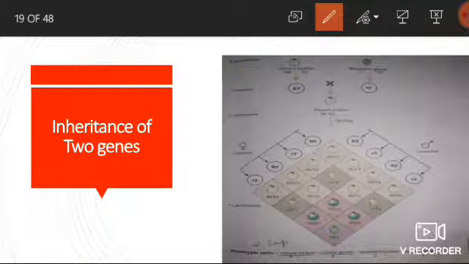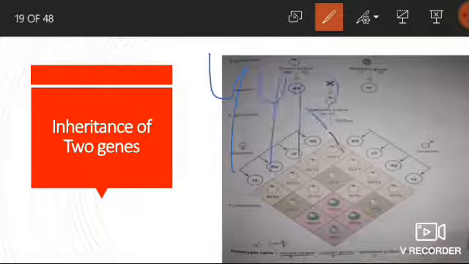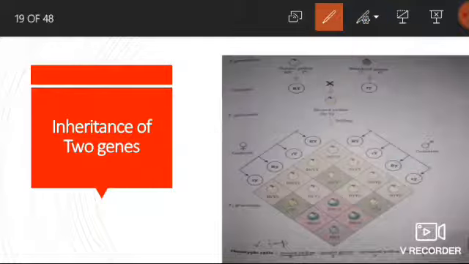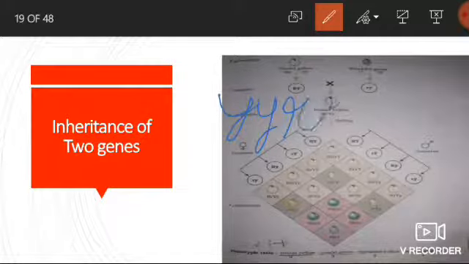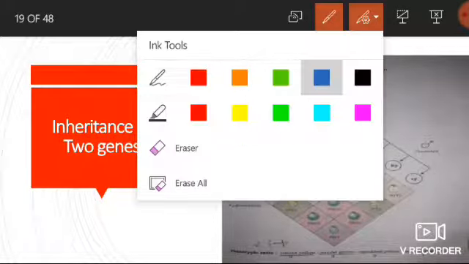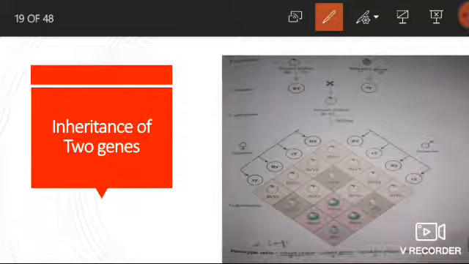In the dihybrid cross, pure breeding pea plants having yellow round seeds, that means capital Y capital R, and pure breeding pea plants having green wrinkled seeds, that means small r small y, are used. The plants of the first generation will have all yellow and round seeds, because yellow and round traits are respectively dominant over green and wrinkled traits.